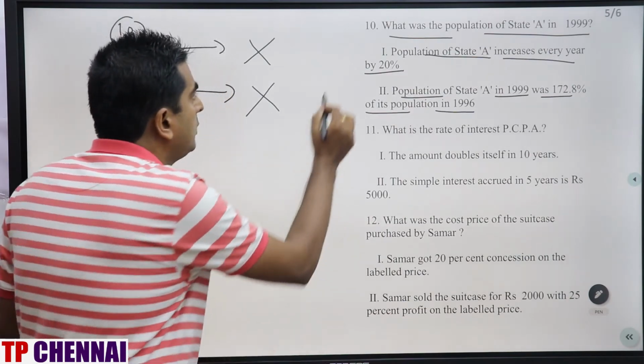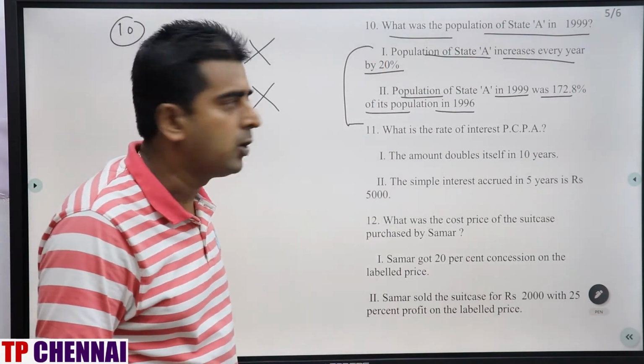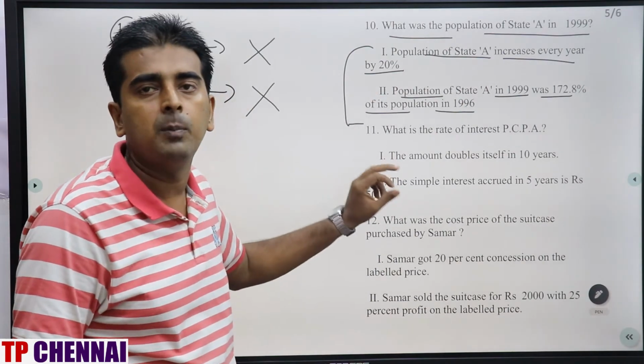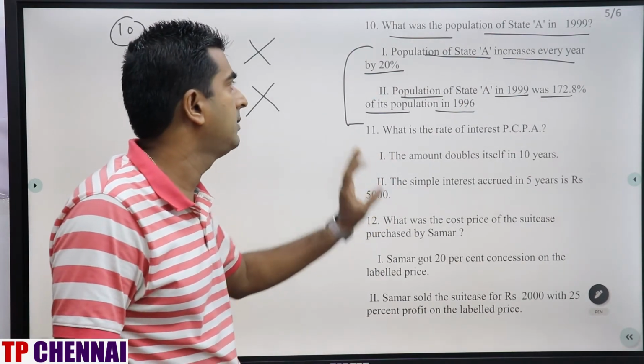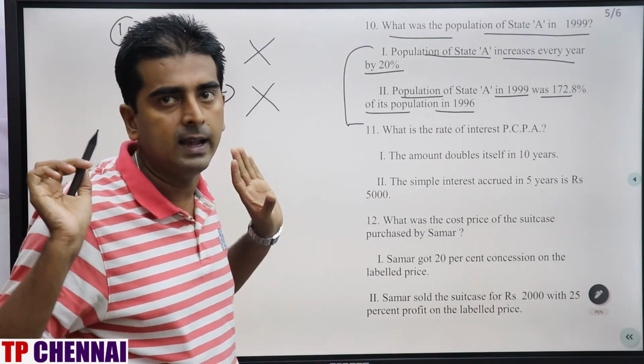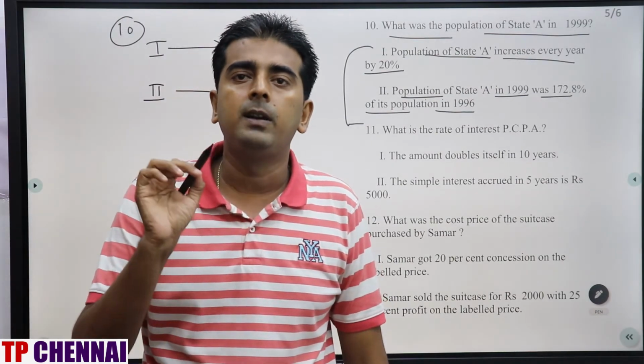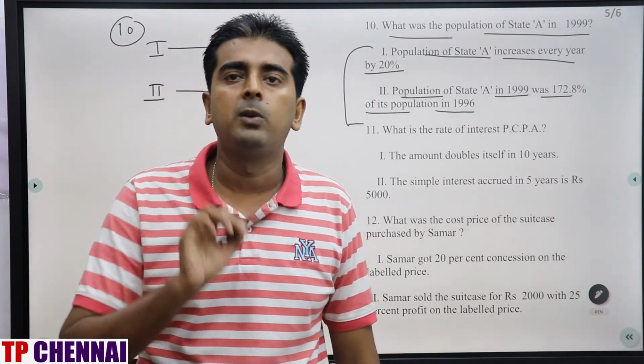Even if you merge both the statements also, you can't get the answer because you don't know the present population value or the population of 1996. So you can't get the answer. That means even after combining both statement 1 and statement 2 together, you can't get the answer.